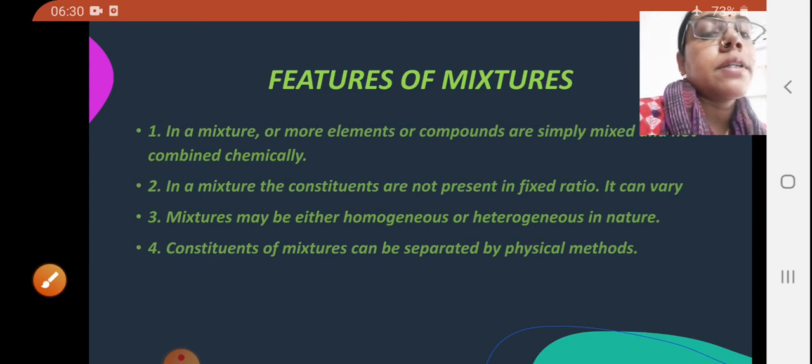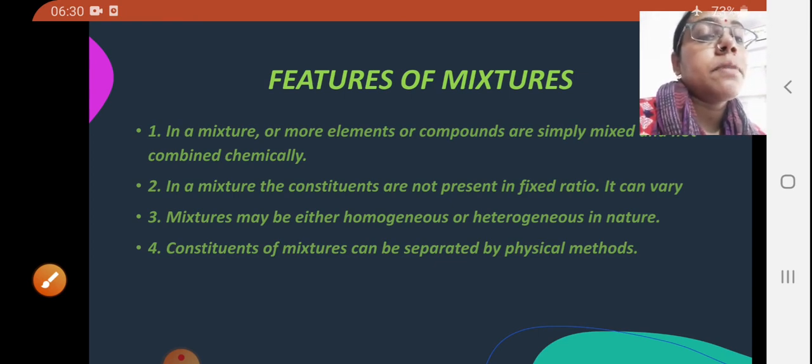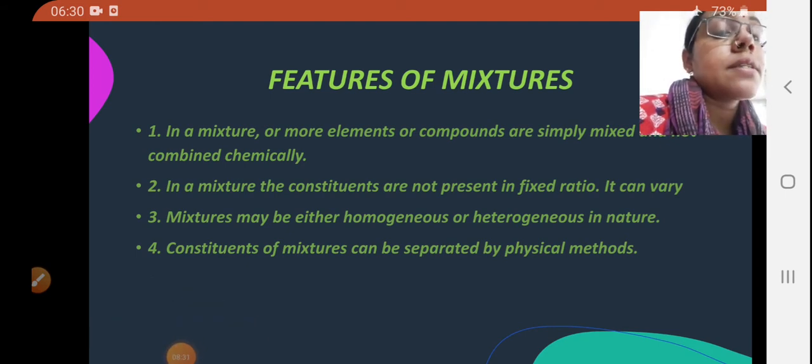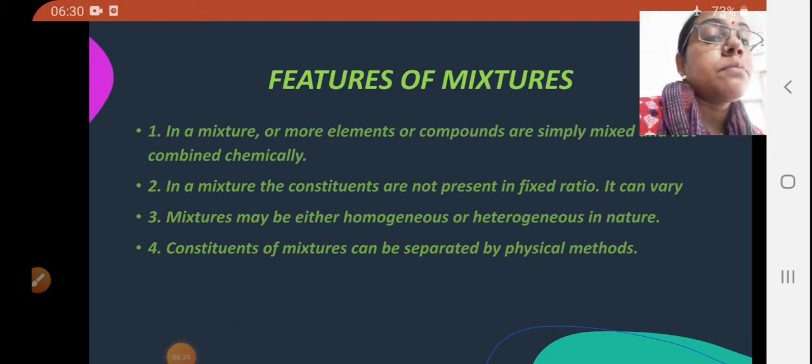Now the next point is, constituents of mixtures can be separated by physical methods. We can separate constituents of mixtures by physical methods.